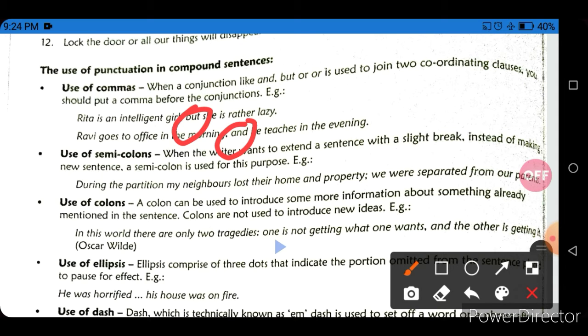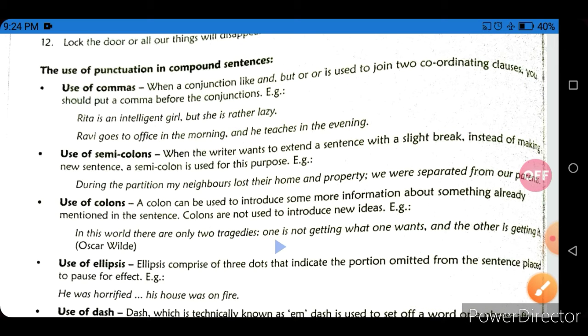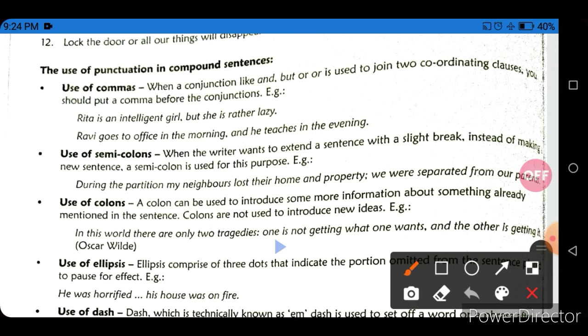Use of semicolon. Use a semicolon when the writer wants to extend a sentence with a slight break. Instead of making a new sentence, a semicolon is used for this purpose. So we can take an example. During the partition, my neighbors lost their home and property; we were separated from our parents. Students, you can see the semicolon between these two sentences.